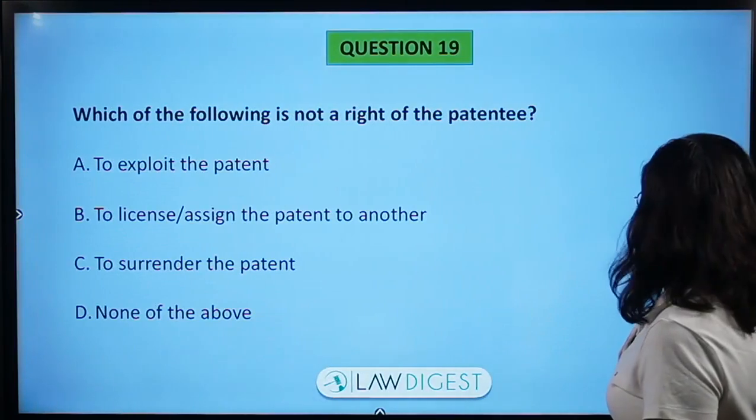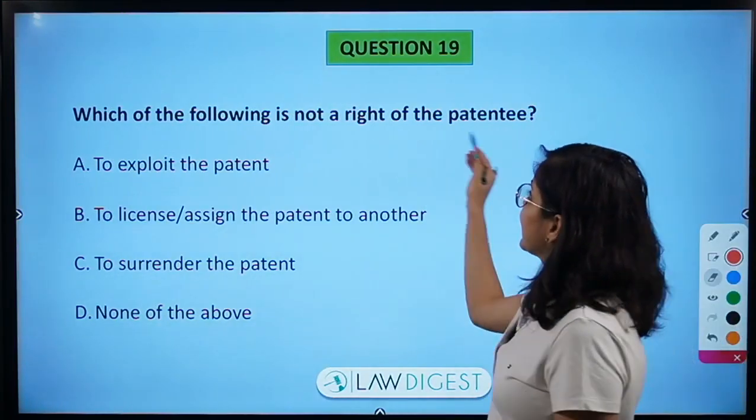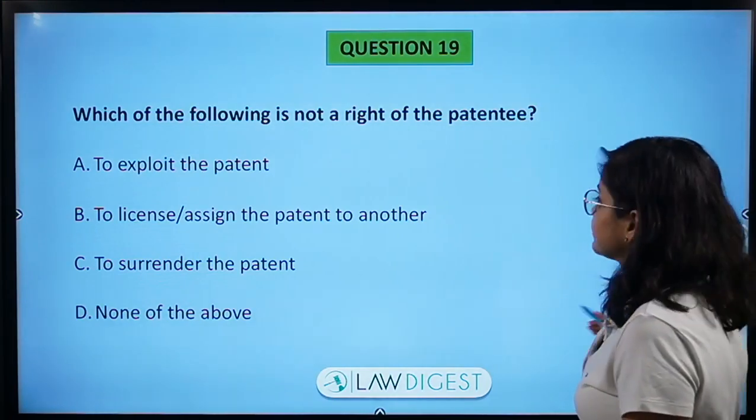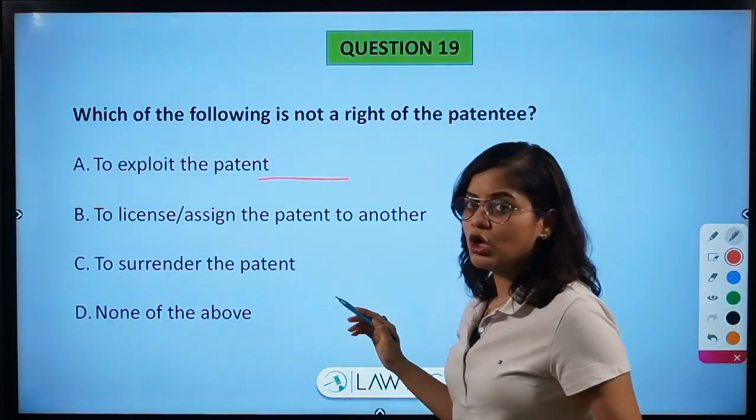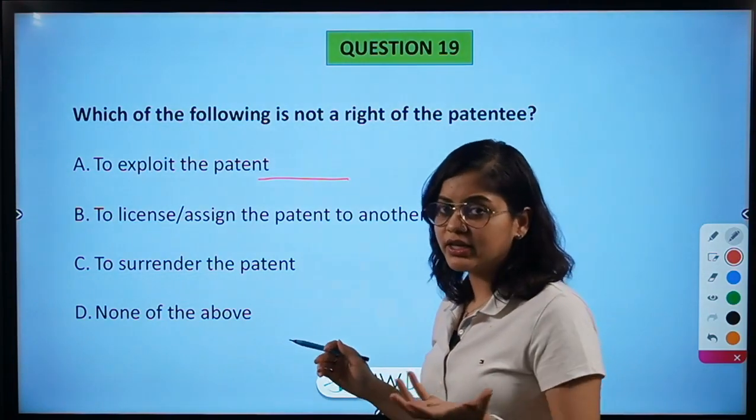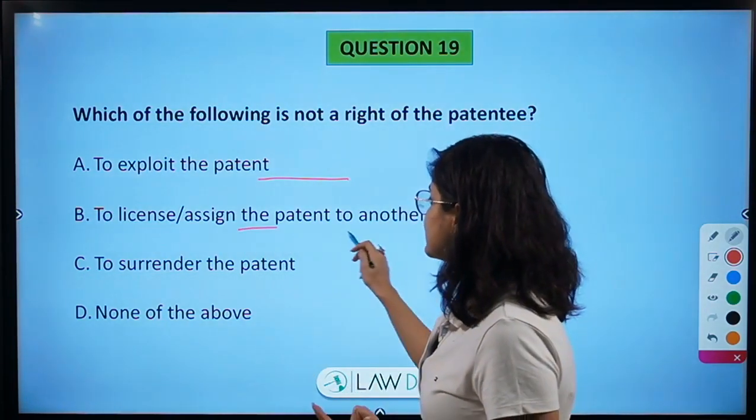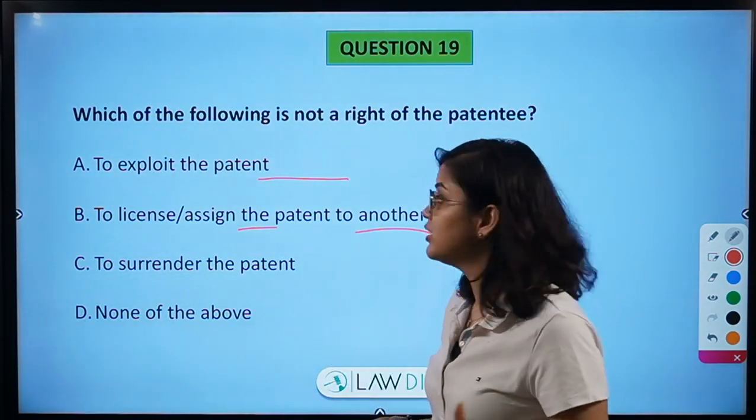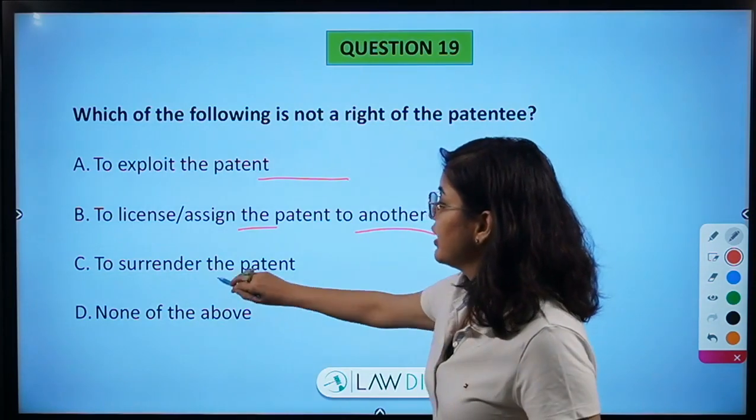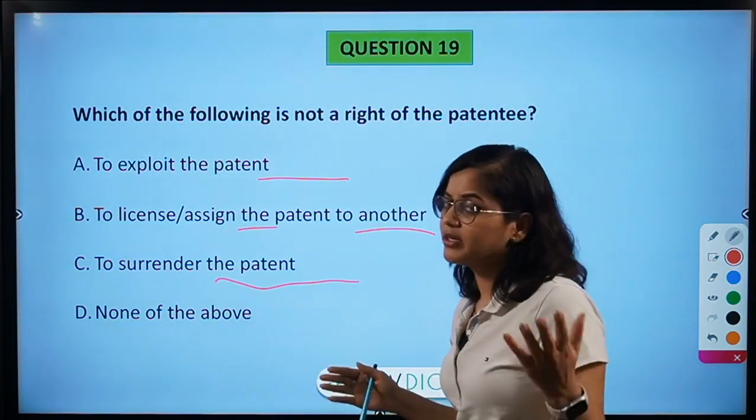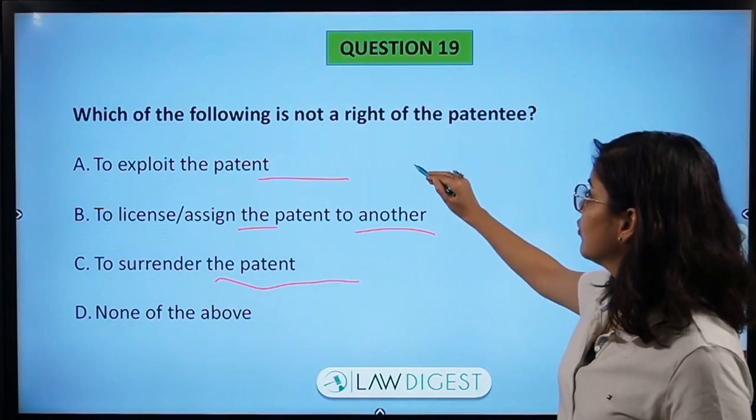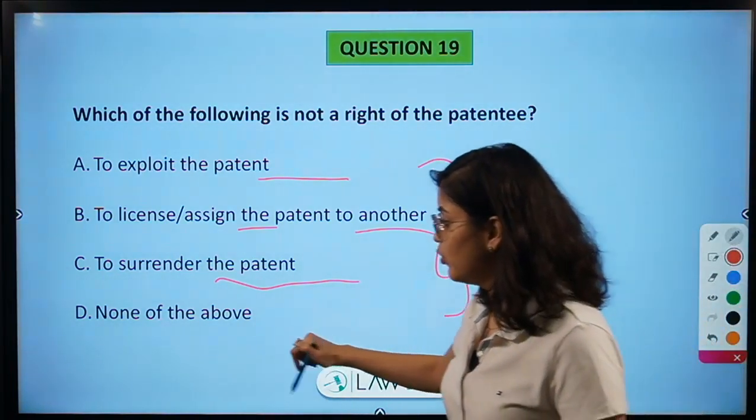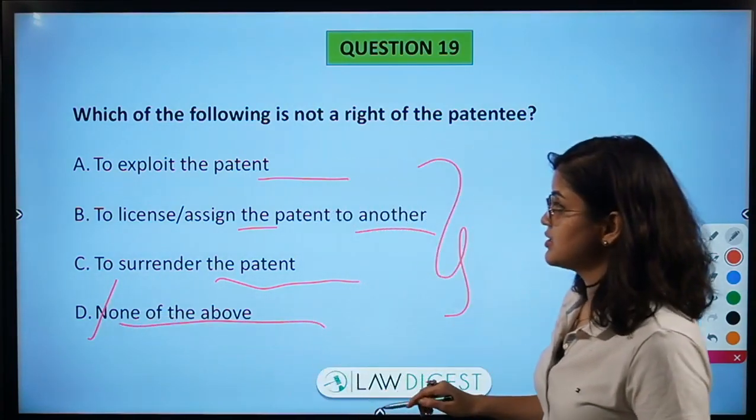Moving on to the next question, which of the following is not a right of the patentee? इनमें से कौन सा patentee का right नहीं है? To exploit the patent, obviously it is the right of patentee that he can exploit the patent. To license or assign the patent to another, that is also a right of the patentee. Only a patentee can do such a thing. Then to surrender the patent, obviously patentee has the right to surrender the patent. Therefore all these three things are a right of the patentee. Therefore none of the above is the correct answer here.